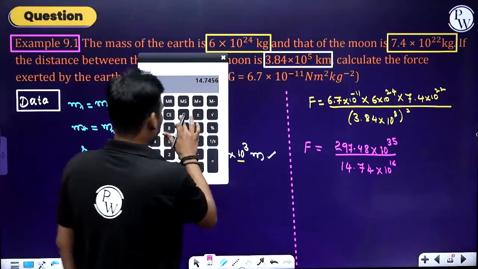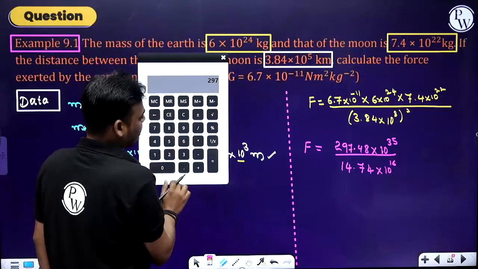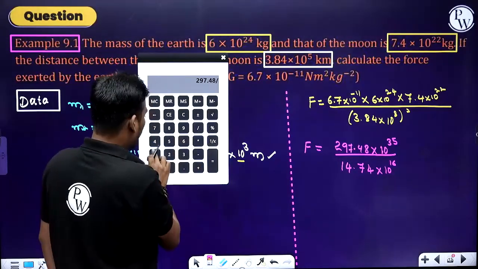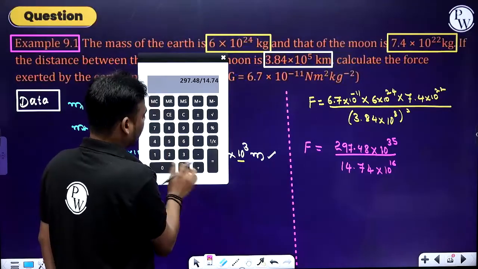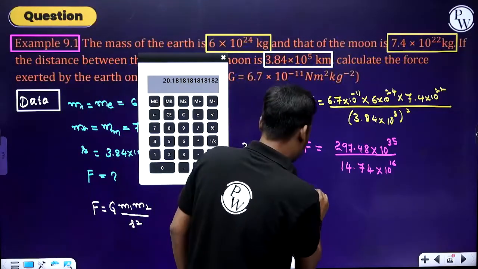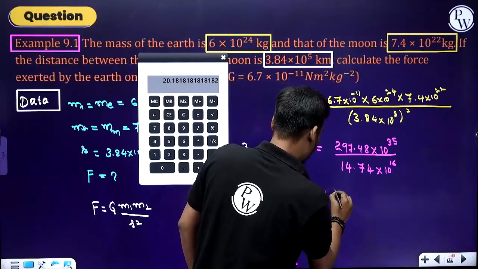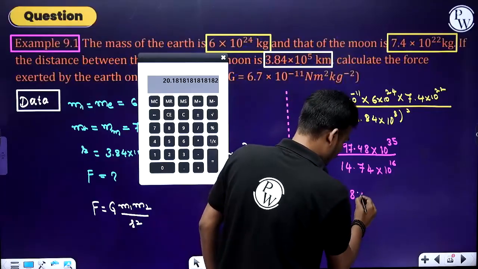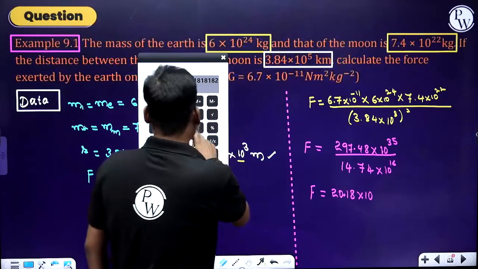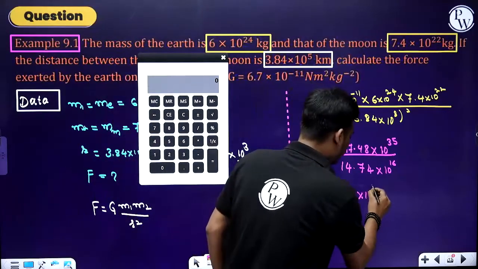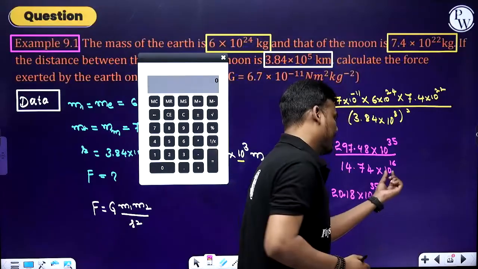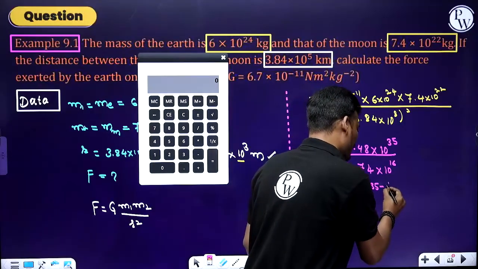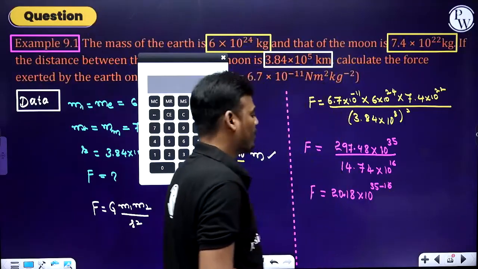Now 297.48 divided by 14.74 is 20.18, two decimal points is enough, into 10 power 35. If I take this 10 power 16 to the numerator, what happens? Minus 16, the sign changes.